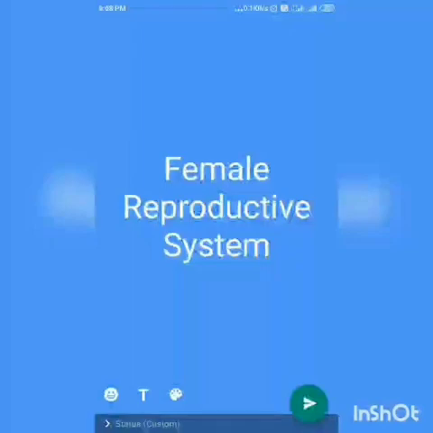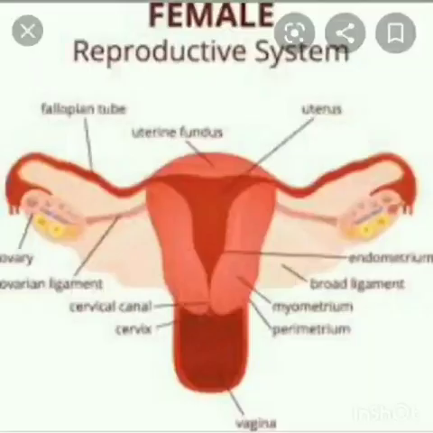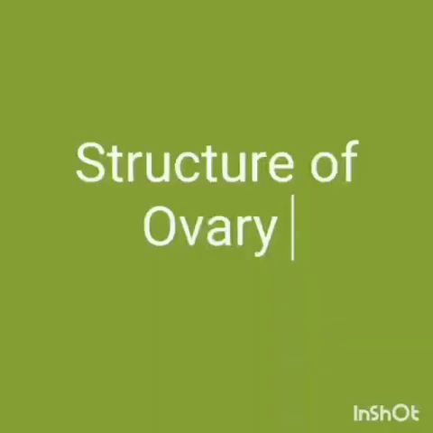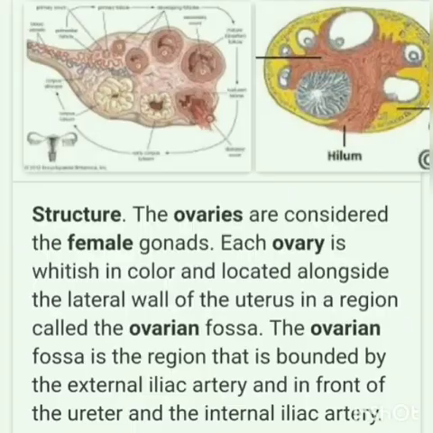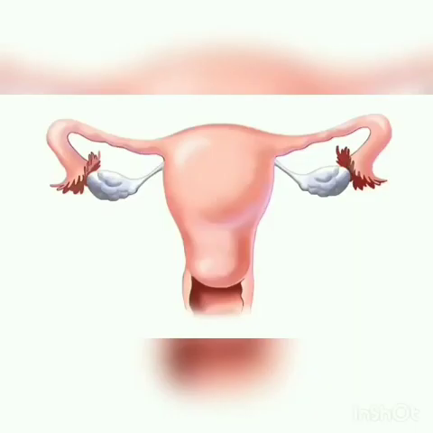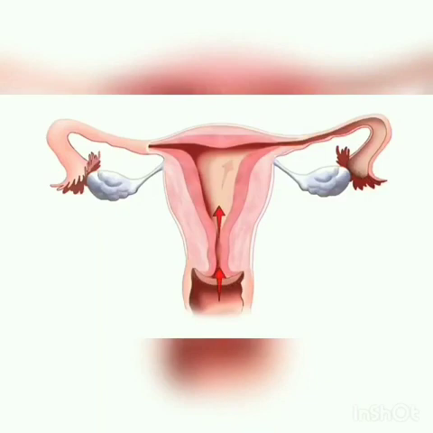Next, we look into the female reproductive system, which is far more complex than the male reproductive system. The female reproductive system consists of a pair of ovaries along with a pair of oviducts, uterus, cervix, vagina, and the external genitalia. Ovaries are the primary female organs that produce the female gamete, the ovum. The ovaries are located on each side of the lower abdomen. The ovary is elliptical in structure, about 2 to 4 cm long, and is covered by germinal epithelium which encloses the ovarian stroma. The fallopian tube, uterus and the vagina constitute the female accessory organs.